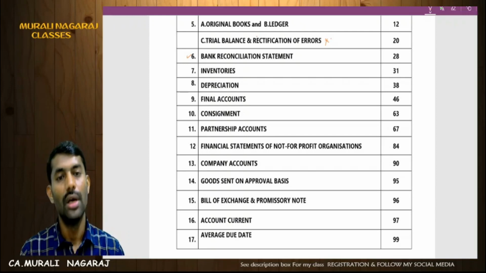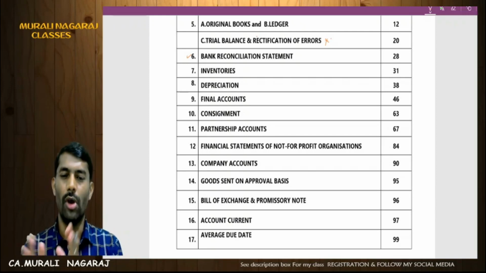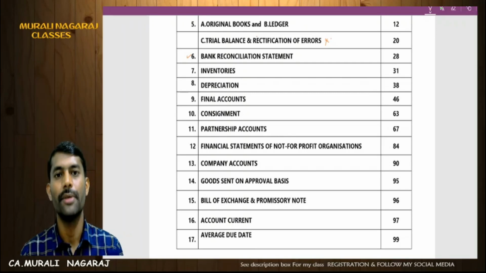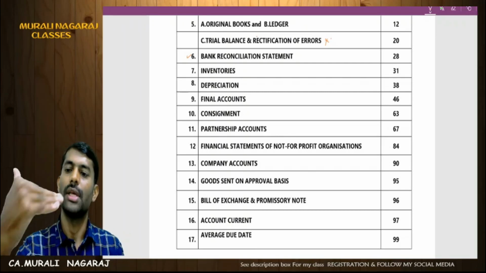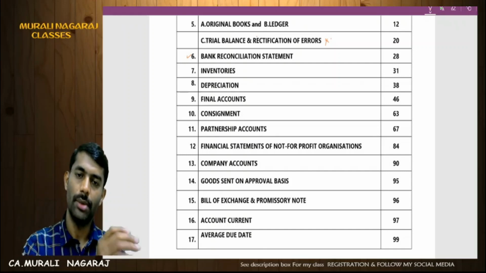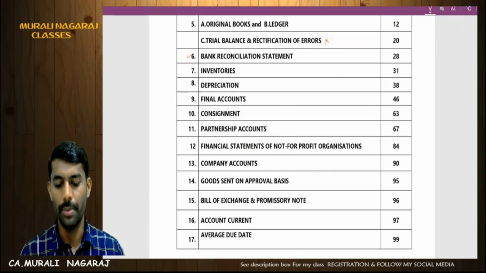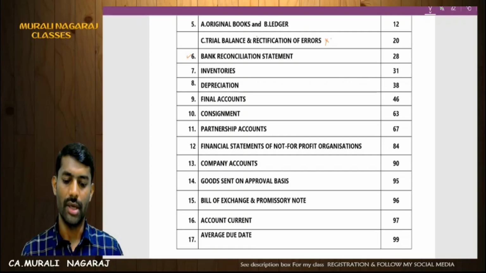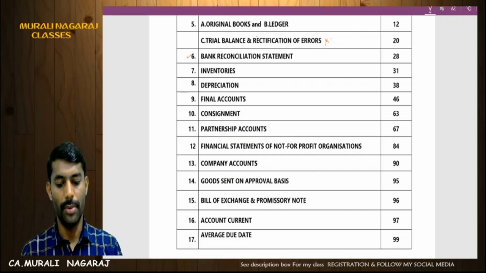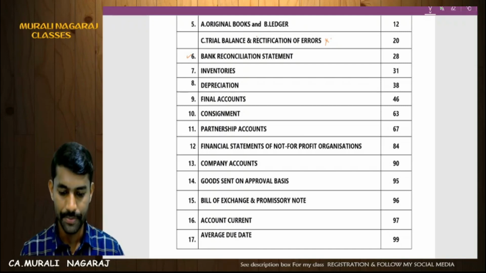That is, first rectification of errors, continuing with final accounts to be prepared. You have to be ready with that model, because at your 12th standard or PUC level you would have prepared normal financial statements. So here it is one step ahead. Expect a 15 to 20 marks question, either final accounts of a sole proprietor or NPO, non-profit organization. Out of these two, one question will be there.